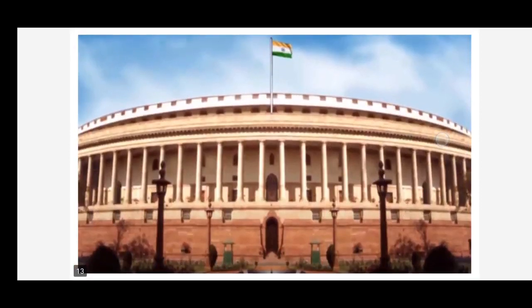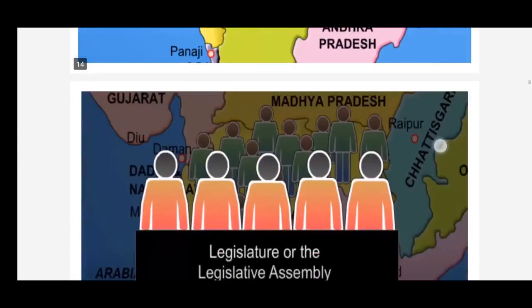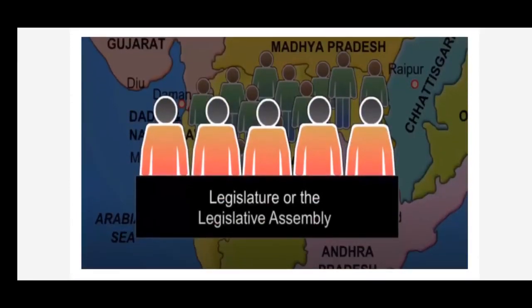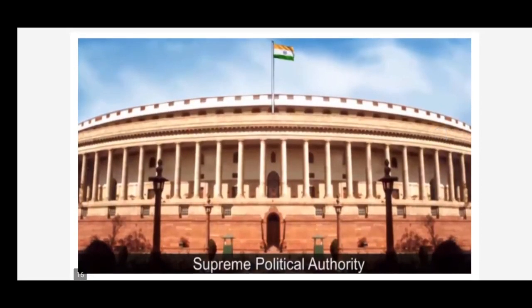The Parliament is the National Assembly of elected representatives of the people. It exercises supreme political authority on behalf of the people. The Assembly of elected representatives of the people at the state level is called the legislature or the Legislative Assembly. The Parliament exercises the political authority in several ways. The Parliament has the authority to enact the laws. It can add new laws and change or abolish existing laws also.